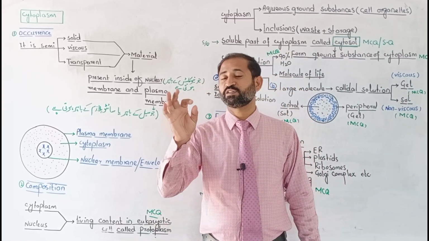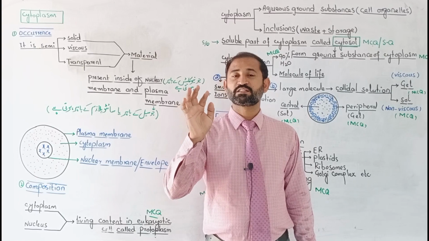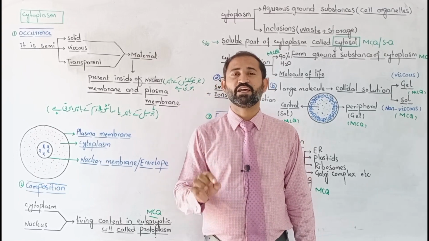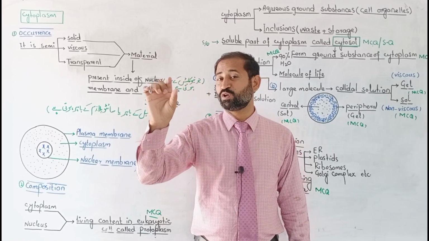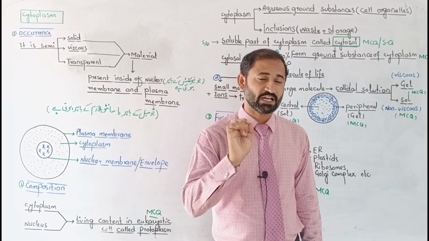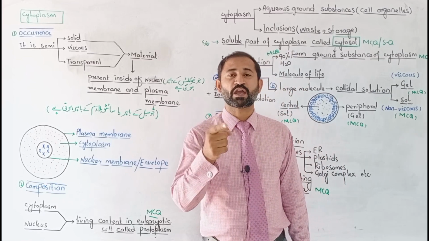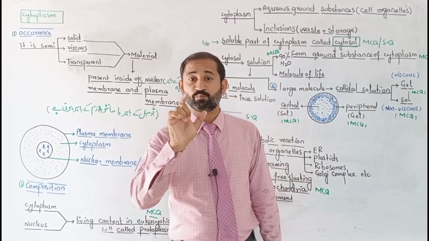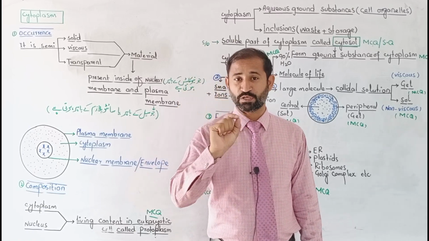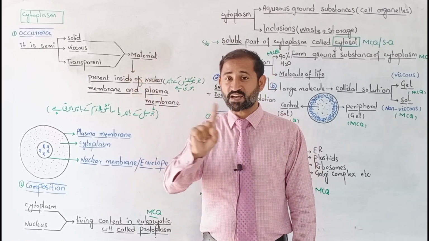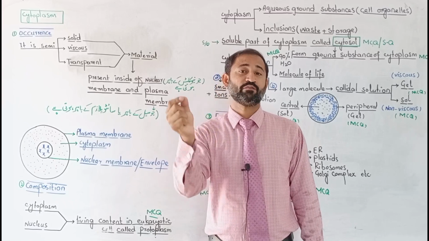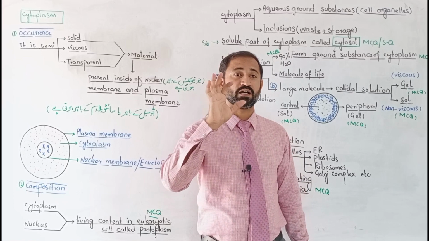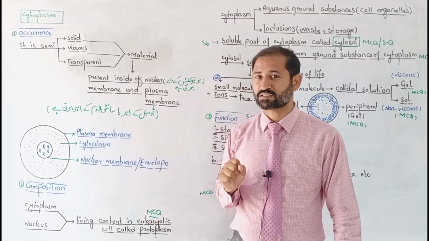So cytoplasm is a semi-solid, semi-viscous and semi-transparent material that is present between the nuclear membrane and the plasma membrane. You have to include this line in your topic of cytoplasm before writing from your book. This line is not present in your book, but you have to write it within the topic to complete the weight of the answer.